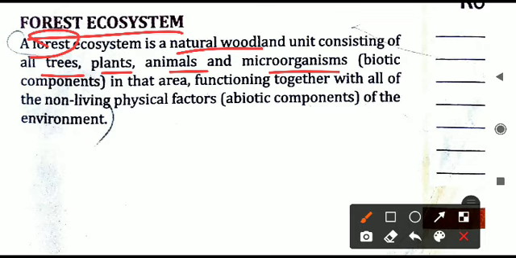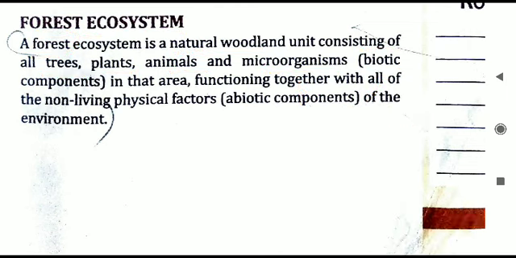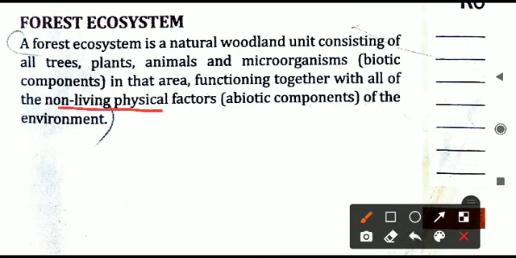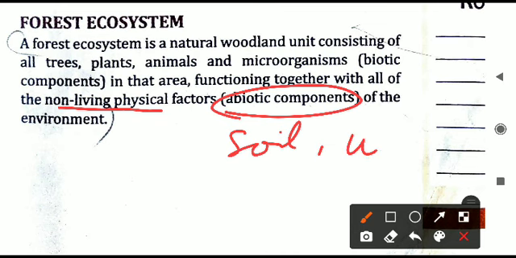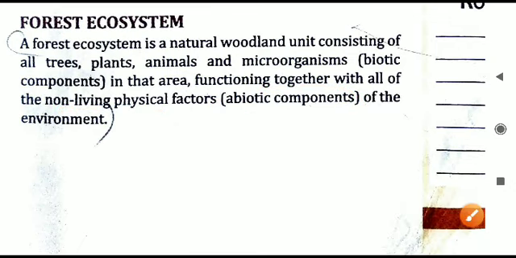Trees, plants, animals and microorganisms are a part of this, and these are all what? All these underlined are called the biotic part, because these are all living things. All the living things, trees, plants, animals, microorganisms are the biotic part. And they are in interaction with the non-living physical factors called the abiotic parts, like the soil, water or temperature or light. All these are the abiotic factors in the ecosystem.